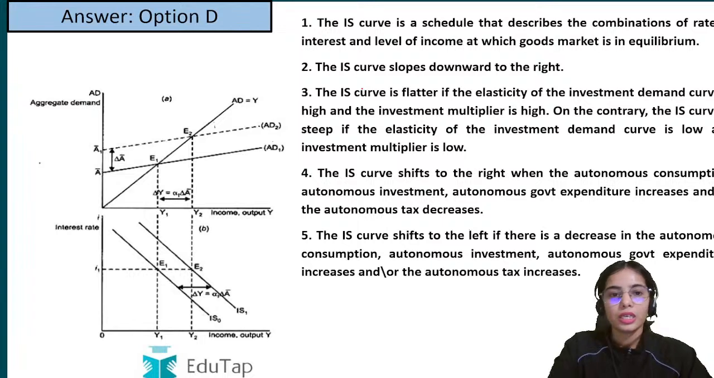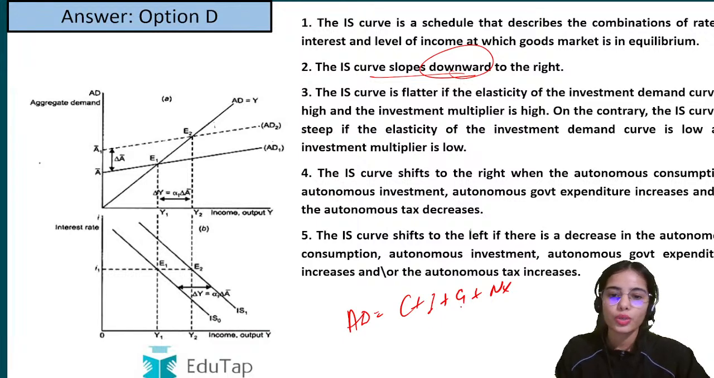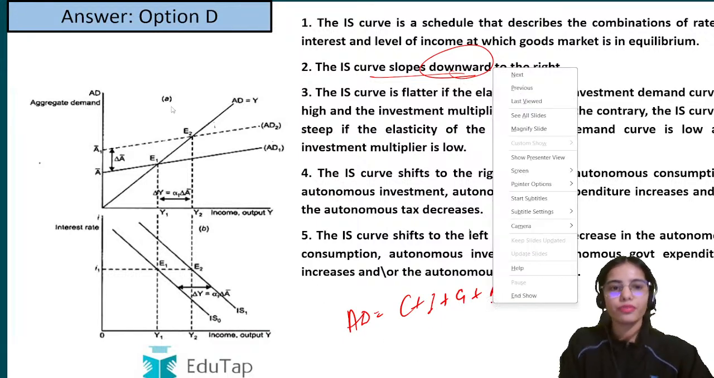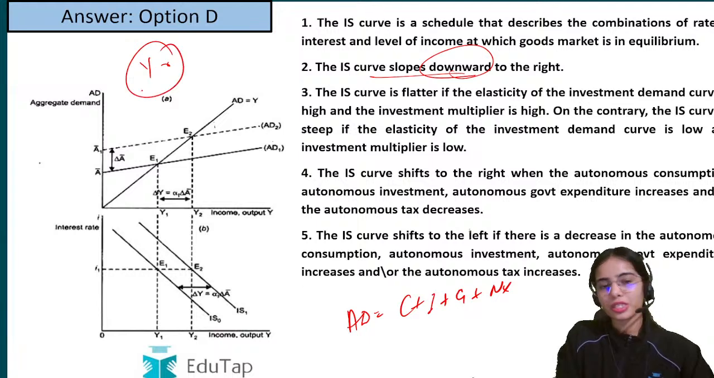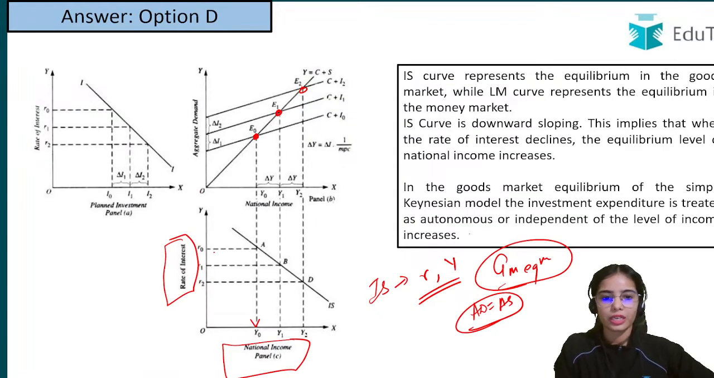Now the IS curve is sloping downward to the right, and the aggregate demand is consumption plus investment plus government expenditure plus net exports. If the income or the rate of interest is changing simultaneously, this is a movement along the curve. Interest rate is increasing, income is decreasing, and vice versa.